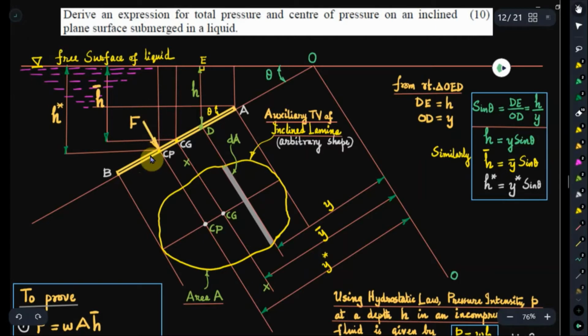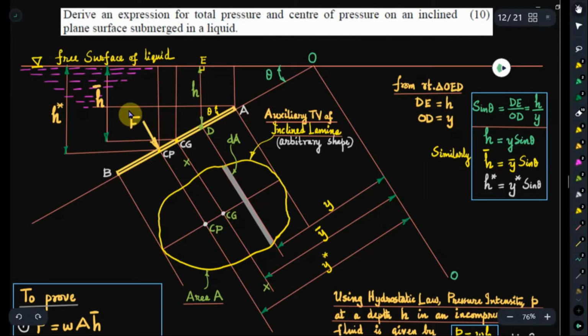Now consider a reference axis at the 0-0 level, that is the free surface level, perpendicular to this edge, as indicated over here. In fact, this line in the auxiliary top view is along the free surface, and this line is normal to the edge view of this plane. Depth of the center of pressure is below the free surface by a distance h star, and depth of the center of gravity is below the free surface by a distance h bar. We know that h star is greater than h bar.